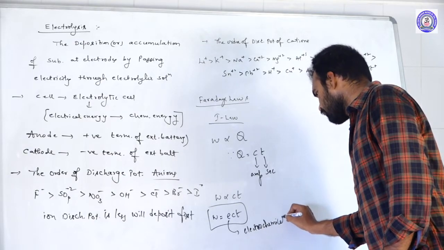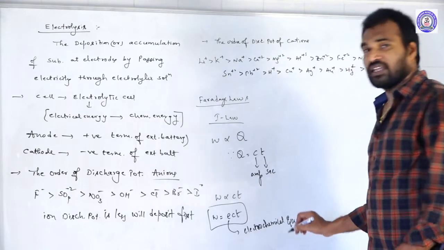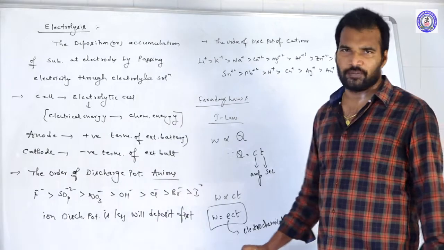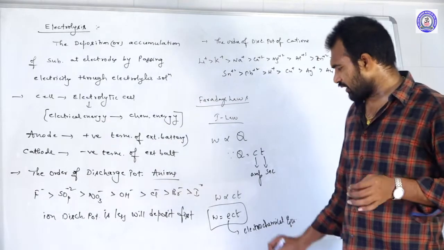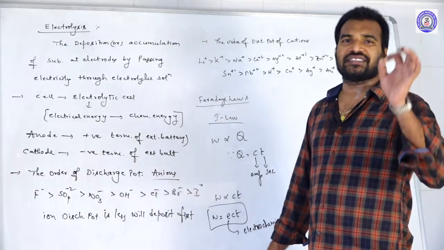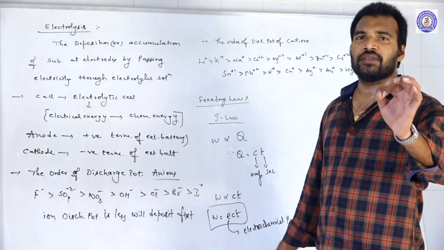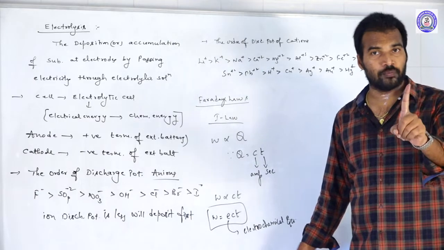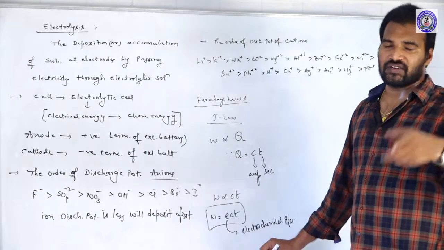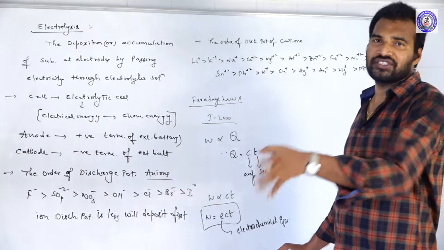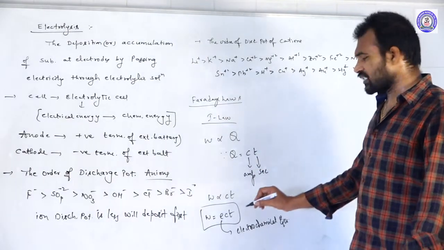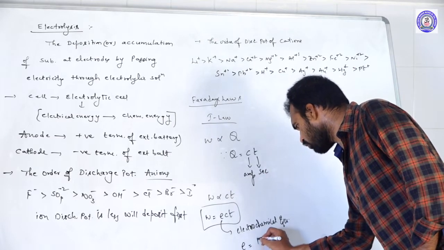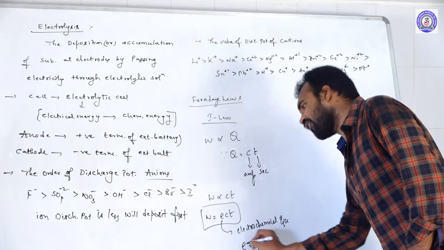Electrochemical equivalent. What do you mean by the electrochemical equivalent? It is nothing but the amount of the substance that is deposited at electrodes when we pass 1 coulomb of electricity. Whatever the substance, the amount deposited at the electrodes for exactly 1 coulomb, that amount we call the electrochemical equivalent. According to the definition, Z is equal to E by F.